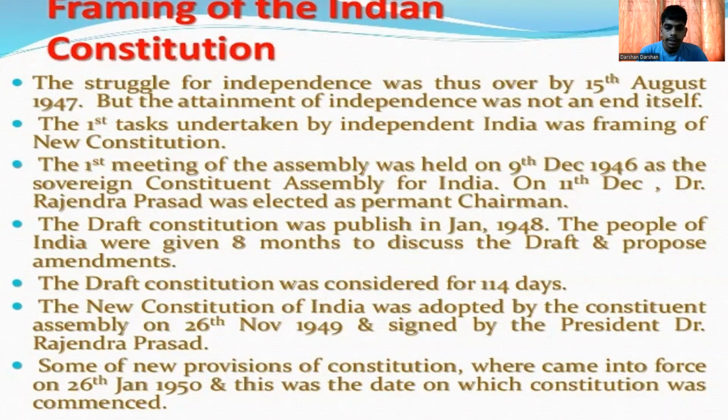The draft constitution was published in January 1948. The people of India were given 8 months to discuss the draft and propose amendments. Amendments are nothing but changes. The draft constitution was considered for 114 days. The new Constitution of India was adopted by the Constituent Assembly on 26 November 1949 and signed by the President, Dr. Rajendra Prasad. Some provisions of the Constitution came into force on 26 January 1950, and this was the date on which the Constitution commenced. This is how the new Constitution got formed.